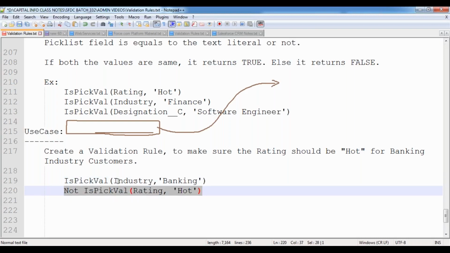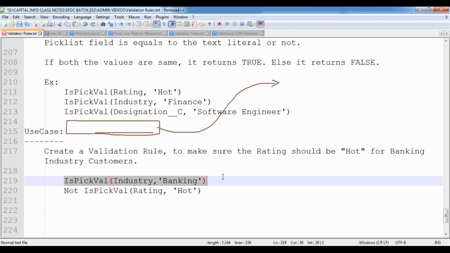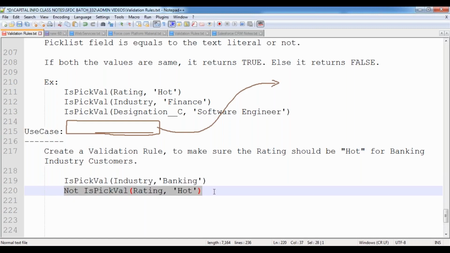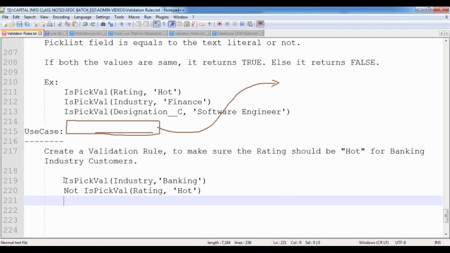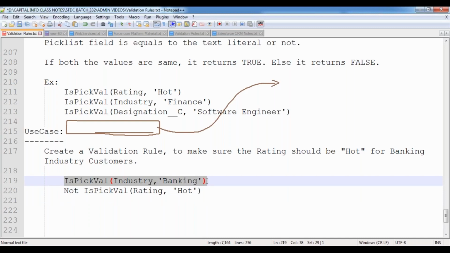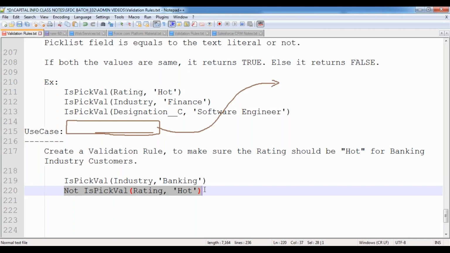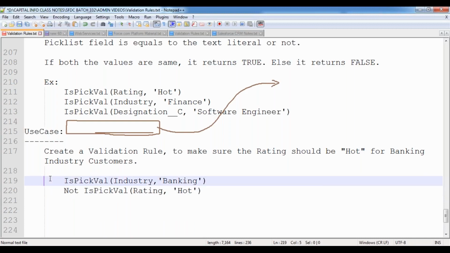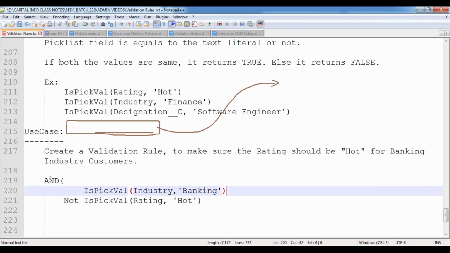Then I would like to combine both conditions. This is one condition and this is the second condition. I want to show the error message if the industry value equals banking and the picklist value of rating is not hot, so I'm using this AND function.